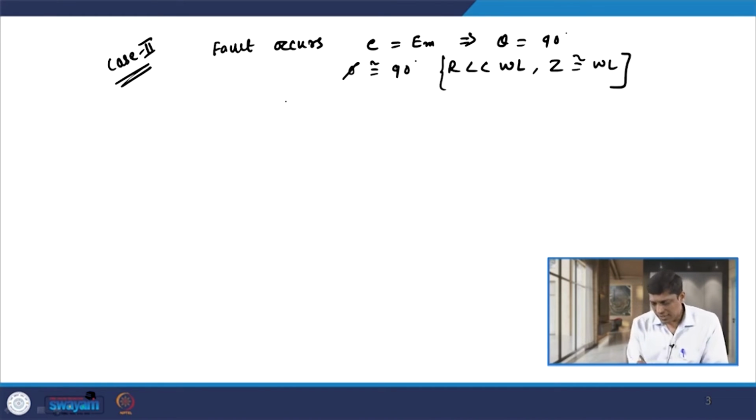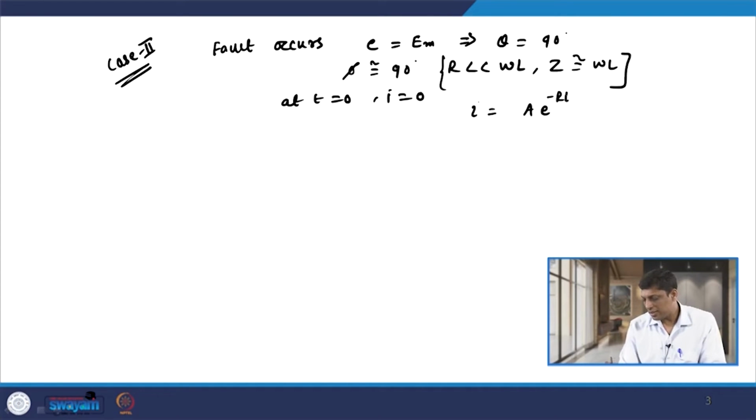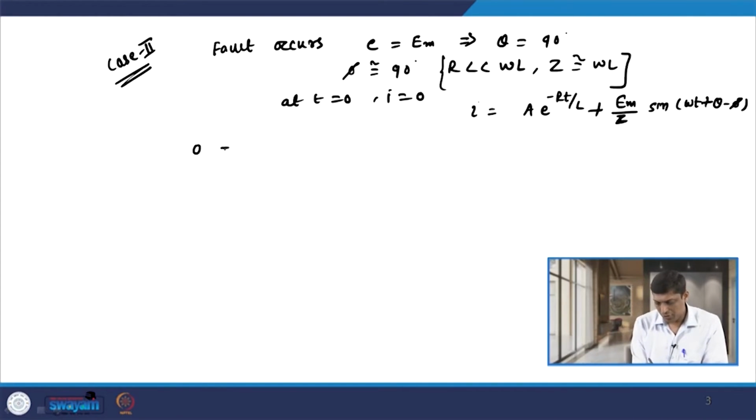With this, if the fault occurs at t equal to 0, the current is also 0. So in the previous equation, I is equal to A e raised to minus Rt by L plus Em by Z sine of omega t plus theta minus phi. If I put the values, I is equal to 0.